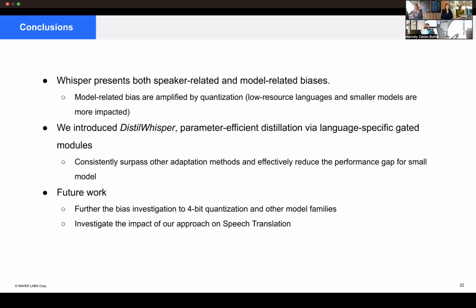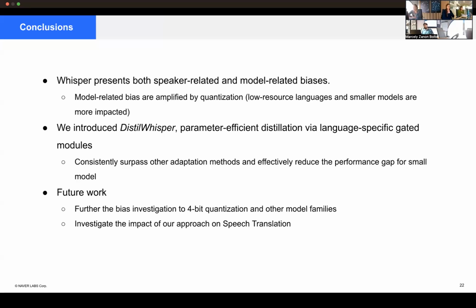To conclude then, in this work, we show that Whisper presents both speaker-related and model-related bias. Model-related bias was amplified by quantization, with low resource languages and smaller models being more impacted. We introduced a parameter-efficient distillation method that uses language-specific gated modules.